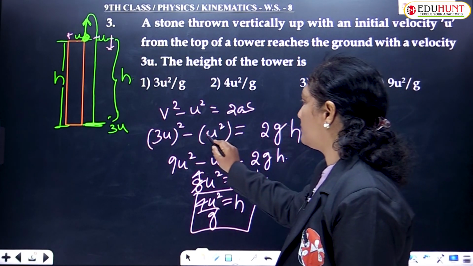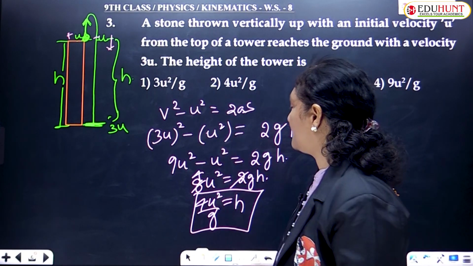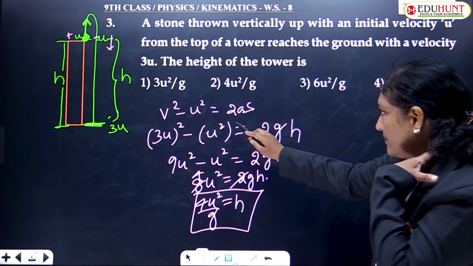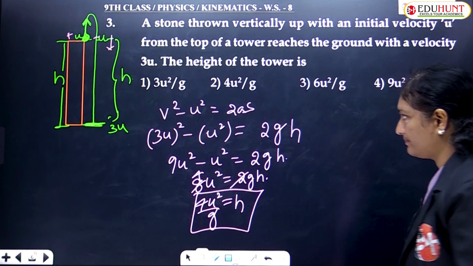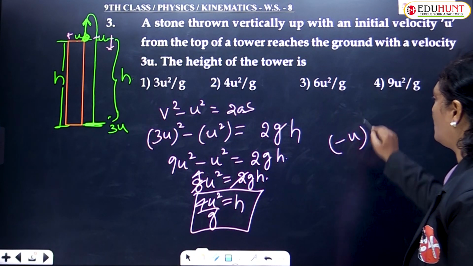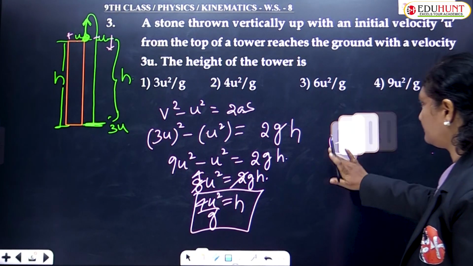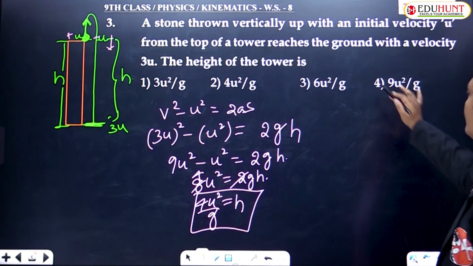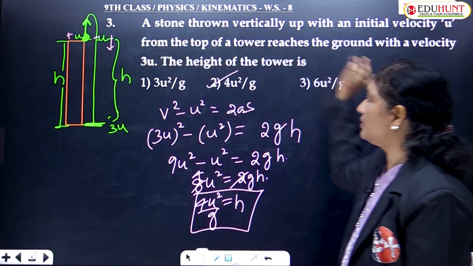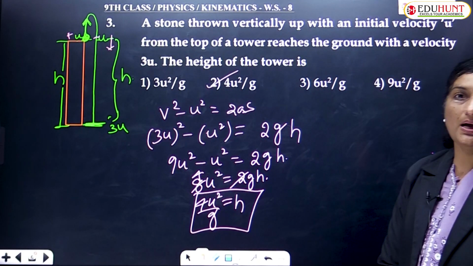Children, to avoid confusion, take minus here and keep the square up in the powers. Minus u whole square is nothing but u square, which I wrote directly. So the height of the tower was found to be 4u² by g. Option number 2.